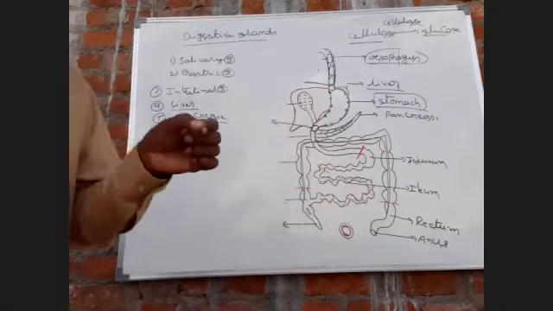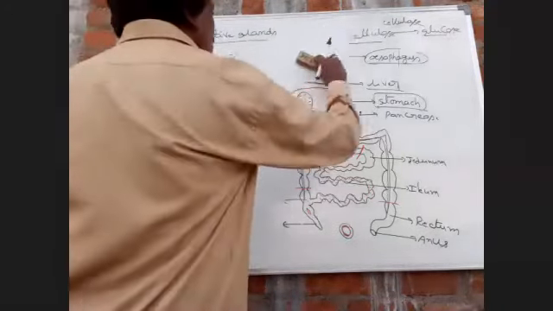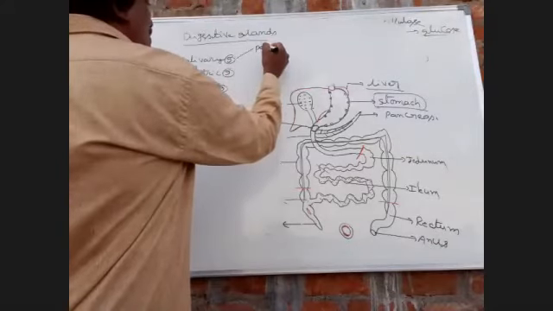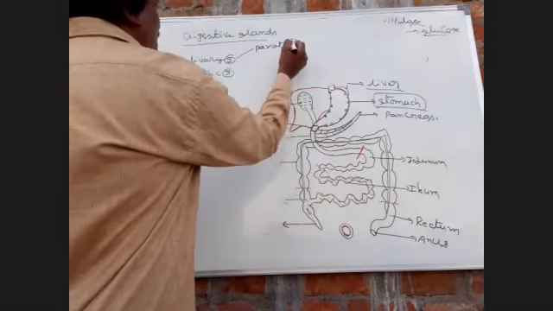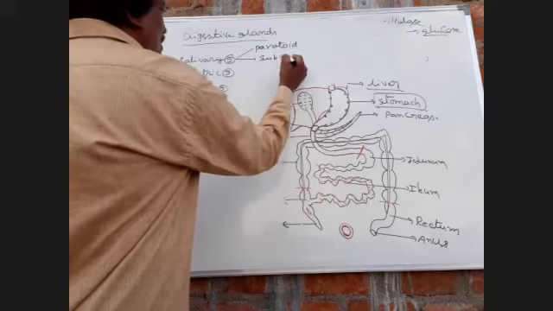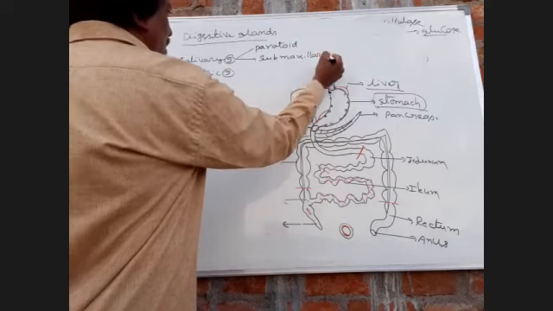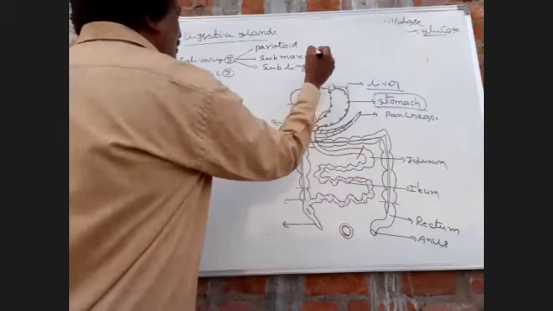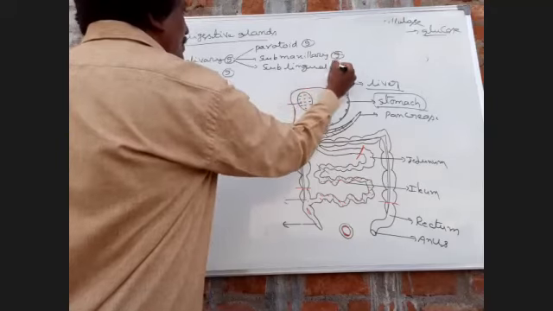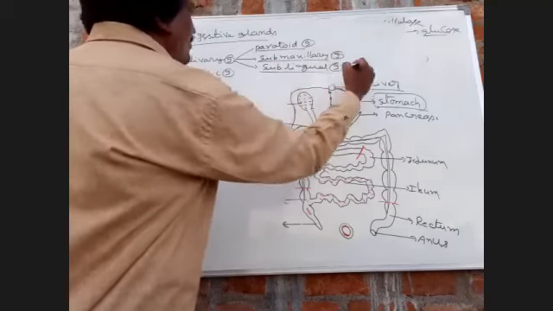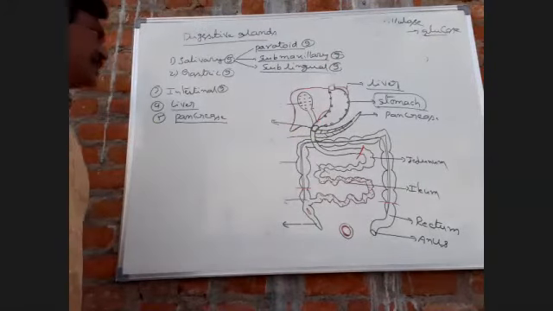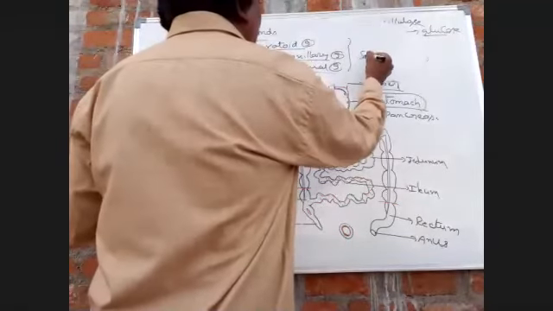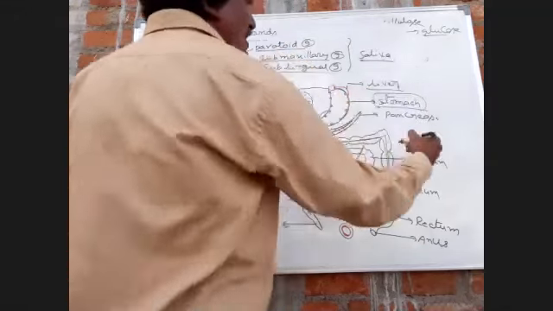The secretion of the salivary glands is called saliva.